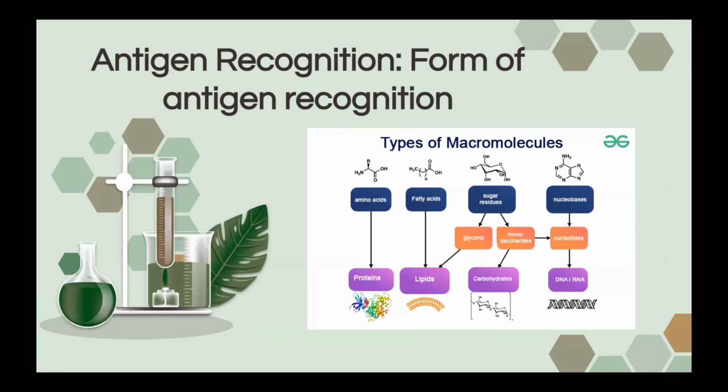Unprocessed antigens in their natural state are recognized by BCRs. Proteins, carbohydrates, lipids, and nucleic acids are examples of these antigens. Only processed peptide antigens presented by MHC molecules are recognized by TCRs. They're very specific for fragments produced from proteins.